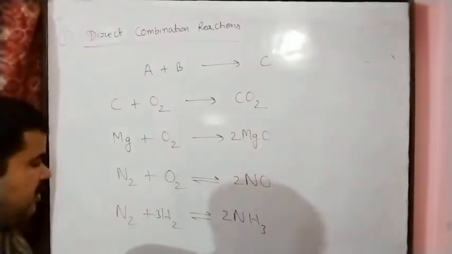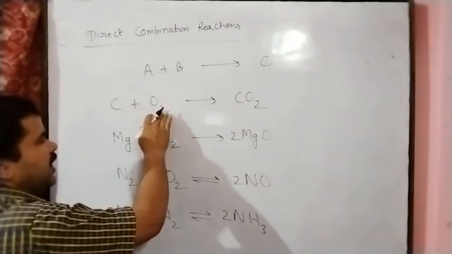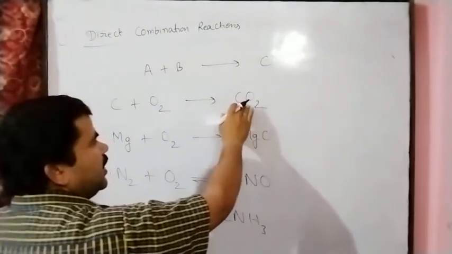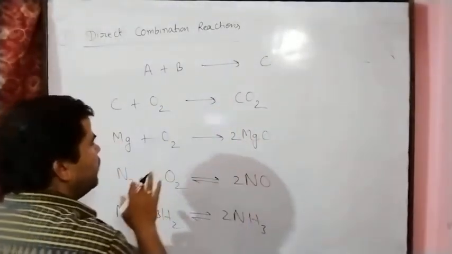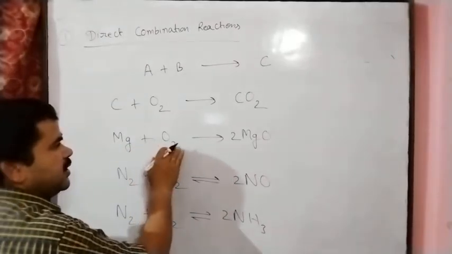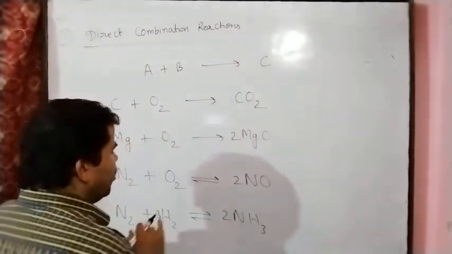If we take carbon reacting with oxygen, here two elements combined and we get carbon dioxide, this is the compound. Here also magnesium and oxygen, these are the elements, and we get the compound magnesium oxide.